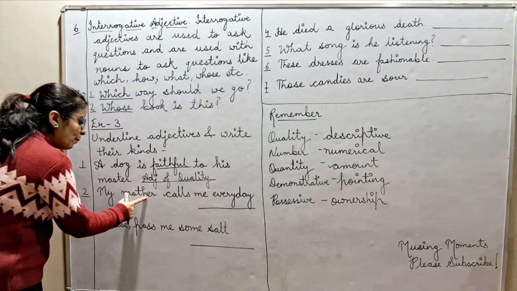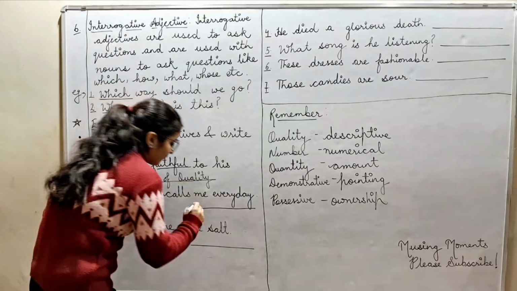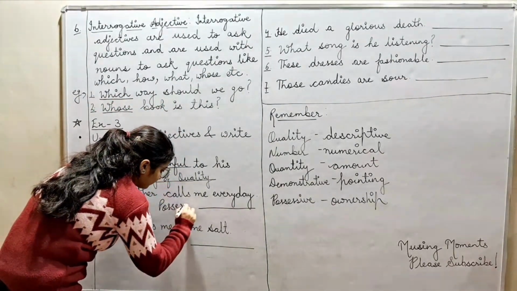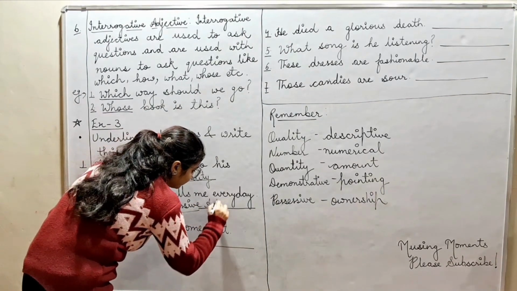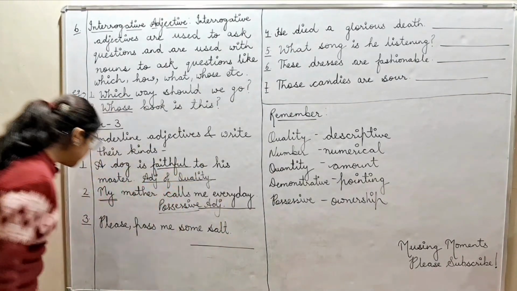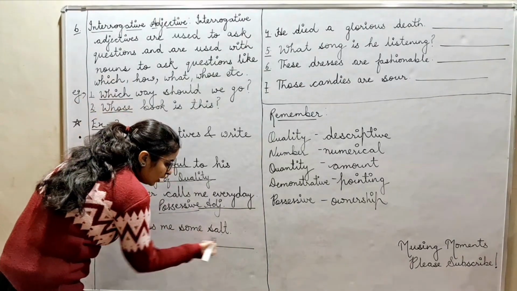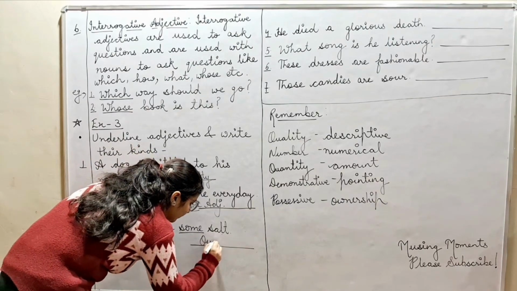We are talking about my mother. Belongs, my. My is possessive. Possessive adjective. Next is please pass me some salt. We are talking about salt. How much? Some. So it is quantity.